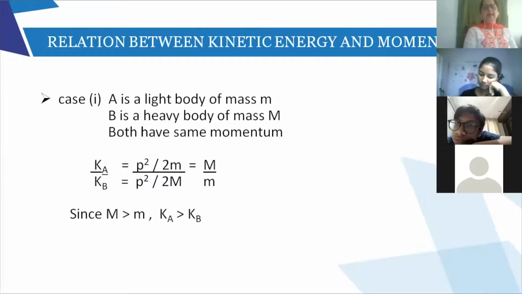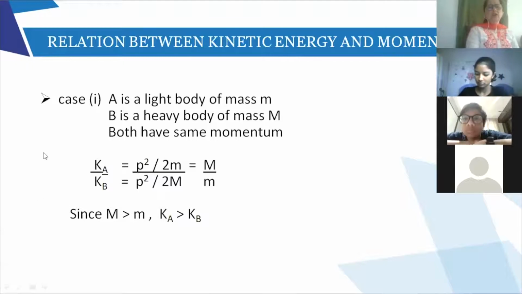Case 1: A is a light body of mass m and B is a heavy body of mass capital M. Both are having the same momentum, and you have to compare their kinetic energies. So kinetic energy of A divided by kinetic energy of B. P square upon 2m, where m is the mass of A. Both are having the same momentum, so I have not written P1 and P2. If they did not have the same momentum, then I would write P1 and P2. They have the same momentum, so both are P, and it is 2m on top and 2M down.